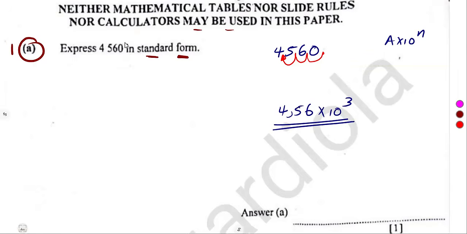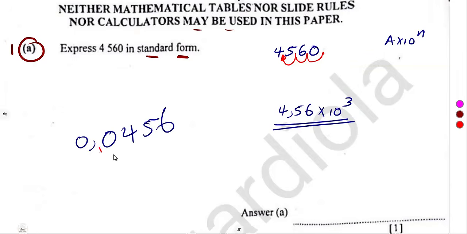So remember, you started with what? A whole number. So at the end, we must have this exponent as a positive. If you were given a decimal, if you're working with a decimal, you must have your exponent now as a negative, the power as a negative.